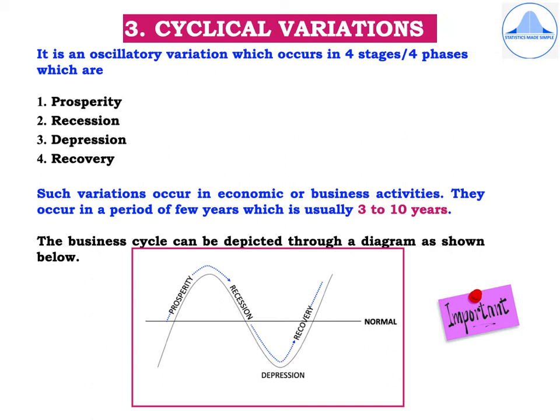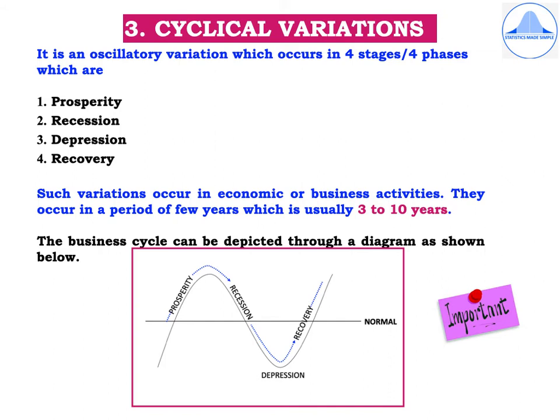The third component of the time series are the cyclical variations. It is an oscillatory variation which occurs in four stages or four phases, which are: first one is prosperity, second is recession, third depression, and fourth recovery. So the four phases are important and can be asked as a 2-mark question.